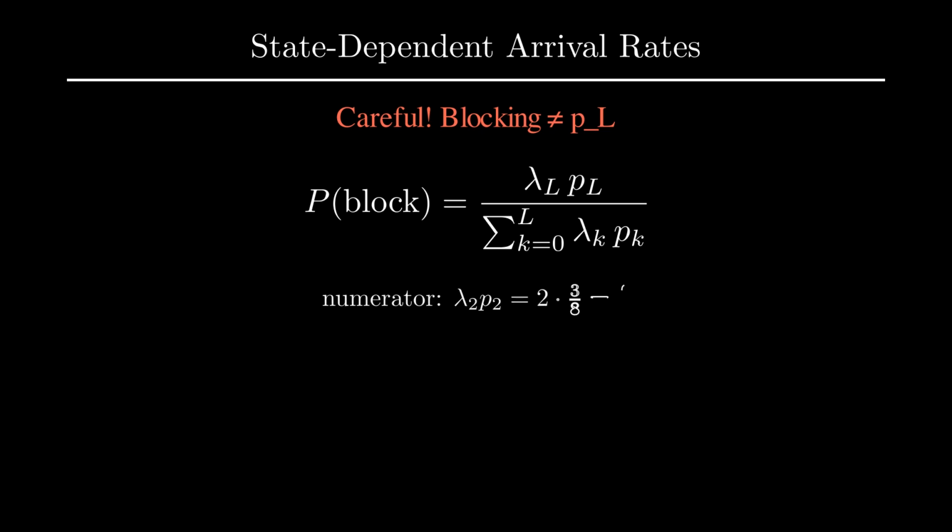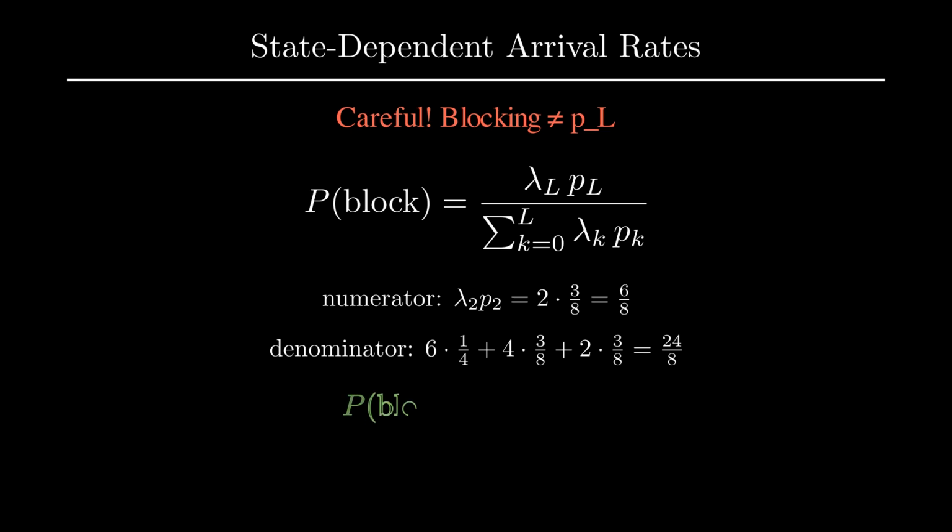Plugging in our numbers, the numerator counts blocked arrivals per unit time. The denominator counts all attempted arrivals. Then the blocking probability is 1/4. Notice this is smaller than p sub 2, which was 3/8. That is the self-regulation at work.